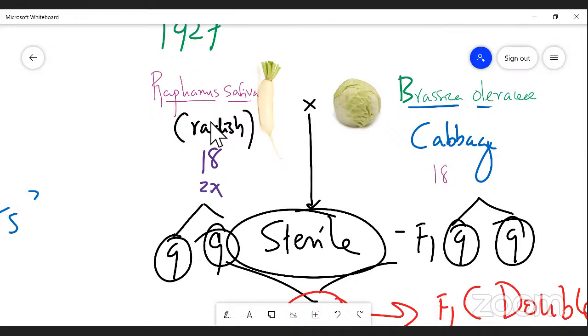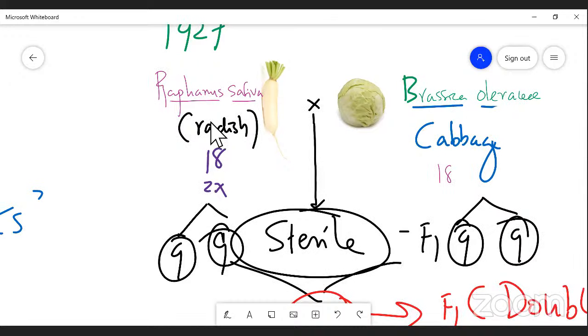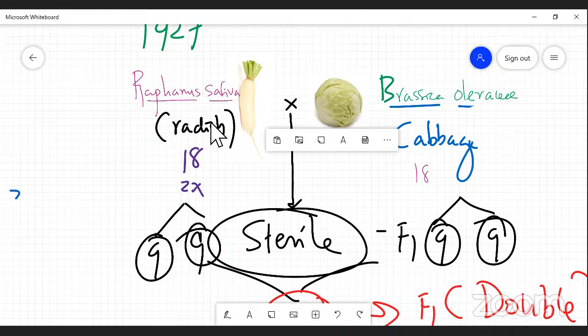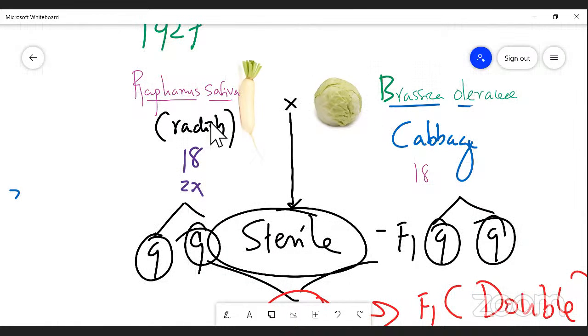Very good. Could you mention the number of chromosomes in Raphanus sativus? 18. Very good. And one more vegetable is taken, cabbage. What is its binomial? Brassica oleracea. Very good.